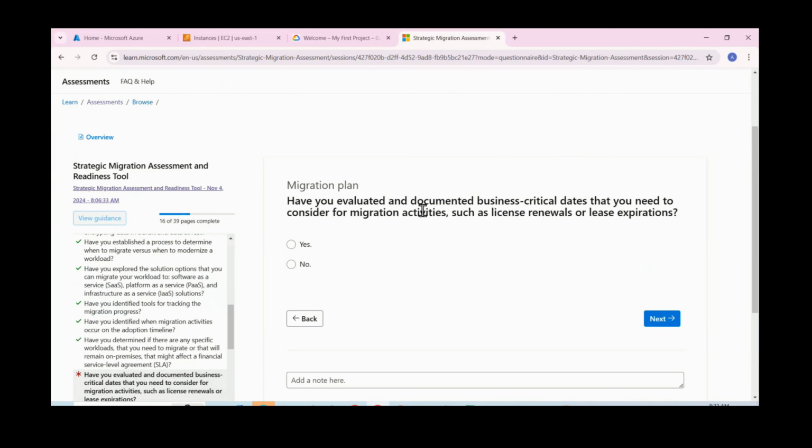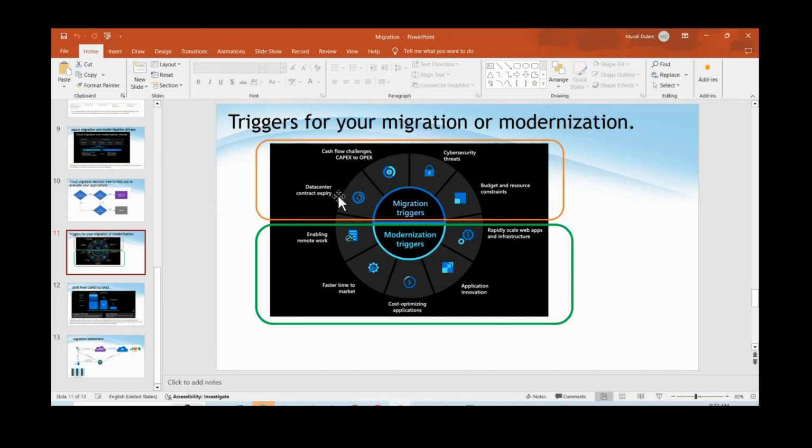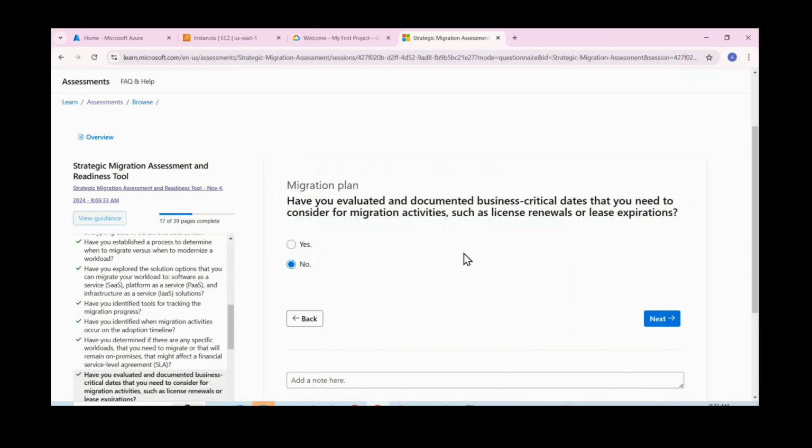Next, have you evaluated and documented business critical dates that you need to consider for migration activities, like license renewal, lease expiration? Just now we discussed why we are going for migration. This is also one of the factors: data center contract expiring, or application licenses. If you have those timelines, we can prioritize those items, or move those items first. No, let us say, so that we will give you suggestions.